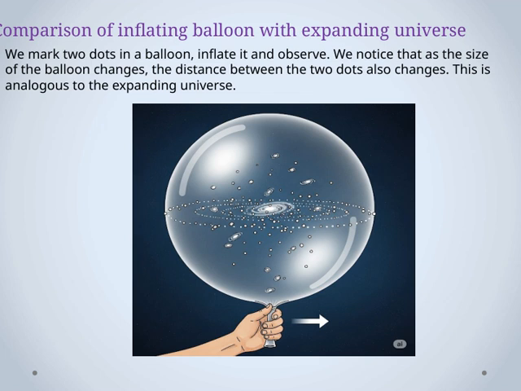Just like the balloon, our universe is expanding, causing galaxies and other cosmic structures to move away from each other. So, in essence, the expanding balloon is a helpful way to visualize how space itself is stretching over time. This comparison highlights a key concept in cosmology. The universe's expansion affects everything within it, just like the dots on the balloon.